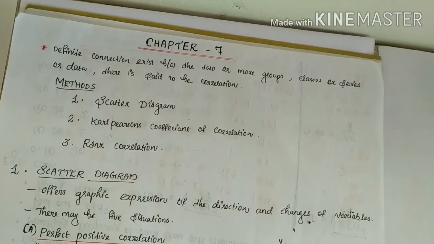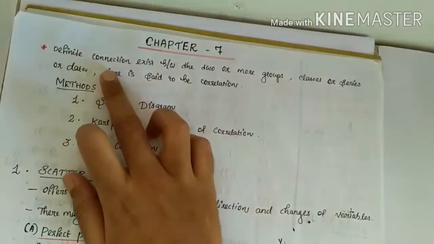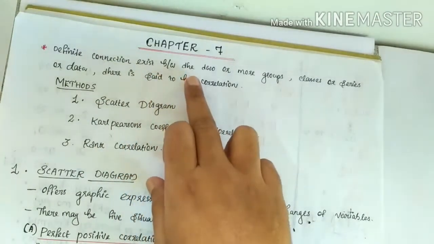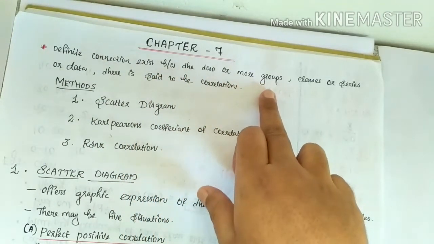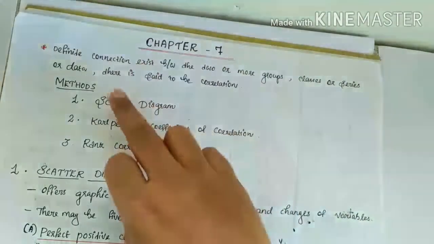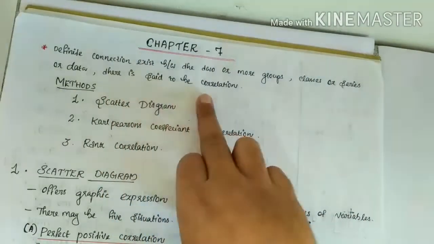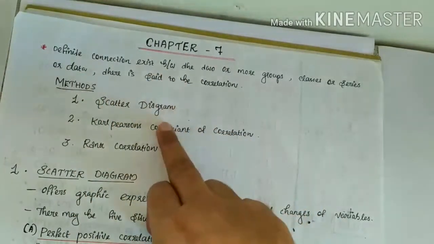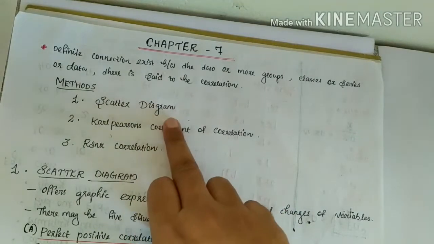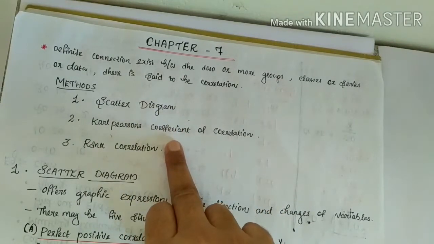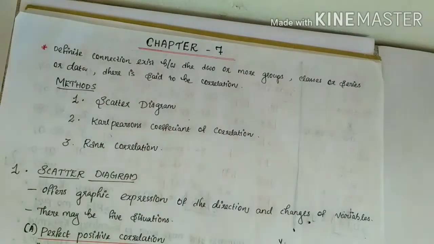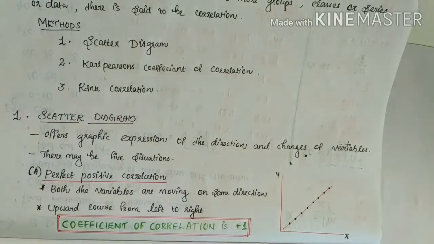And this relationship is known as correlation, right? Correlation may be defined as the connection that exists between two or more groups, classes, series or data. There are three methods to find out correlation: scatter diagram, Karl Pearson's coefficient of correlation, and rank correlation. So we are moving on to the next area.